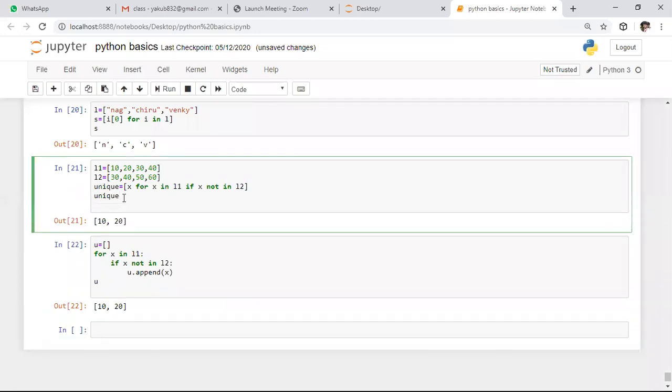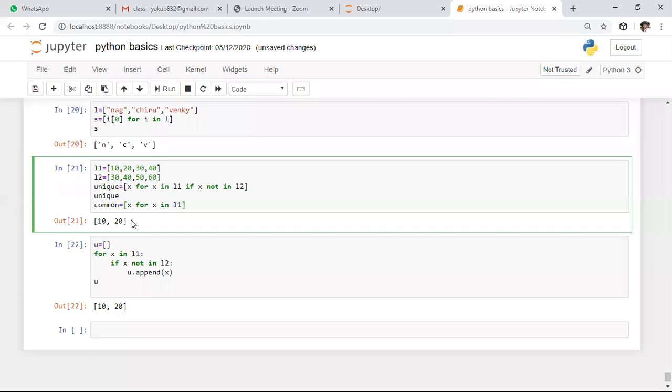For the purpose, here I'm taking one more list for the common elements. So here I'm applying comprehension. Again, I want to print the expression x value. Before this, we need to iterate through this entire list. So for that purpose, here I'm saying for x in L1. Initially we need to iterate through this L1 list.